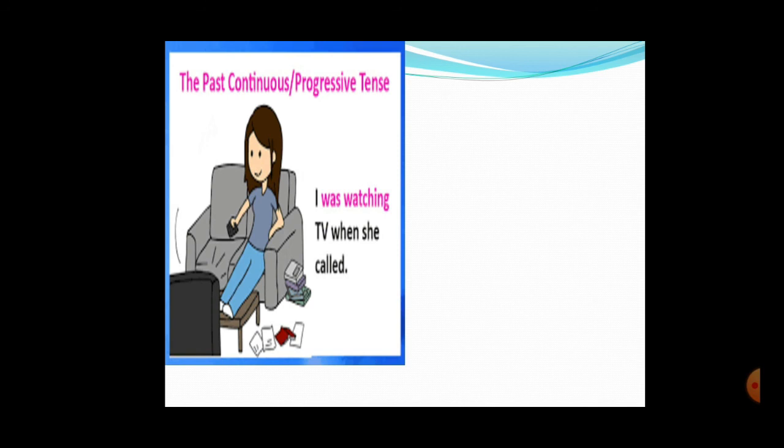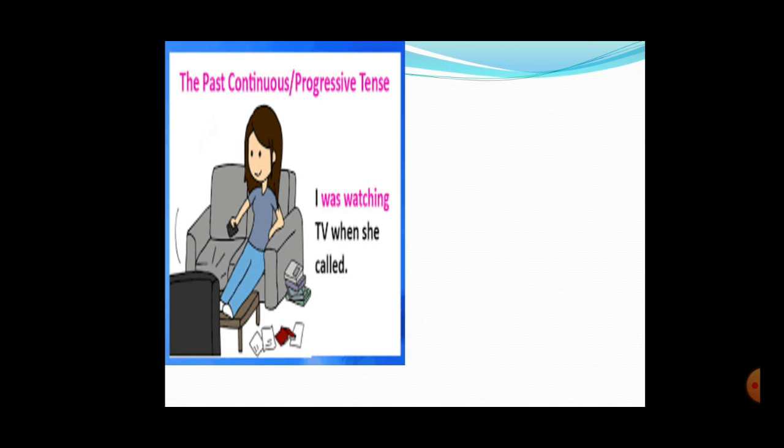I was watching TV when she called. You can see here in this example that the girl was watching TV, means one action was already going on in the past, like watching TV, right? Was is in the past, watching means it is continued, so was watching means it was going on in the past. When the other occurred, somebody called, at the same time someone called. So what happened here? When someone called, she had to stop watching TV, obviously, right? Why? Because she had to answer the call. So she got up and answered the call. So her ongoing activity was interrupted, right?